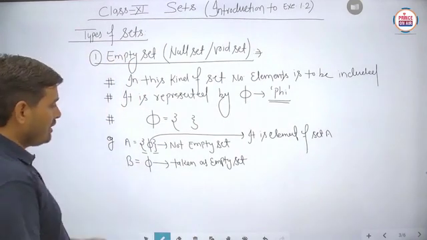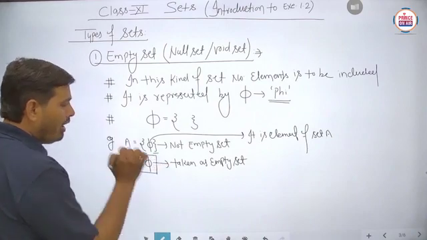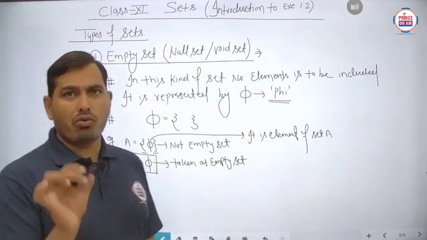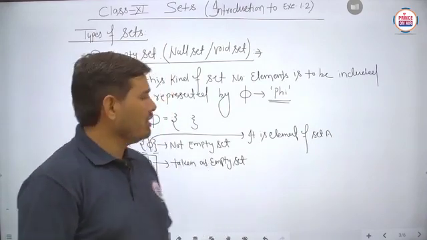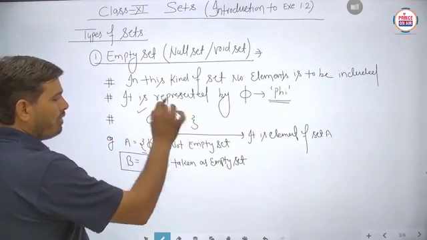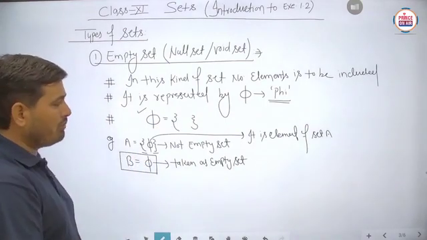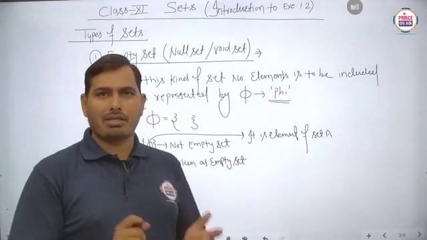This particular type of formation is always said to be the empty set. You can use either this symbol or the proper format of the empty set, but generally we use this particular symbol to represent the empty set. Is that clear?